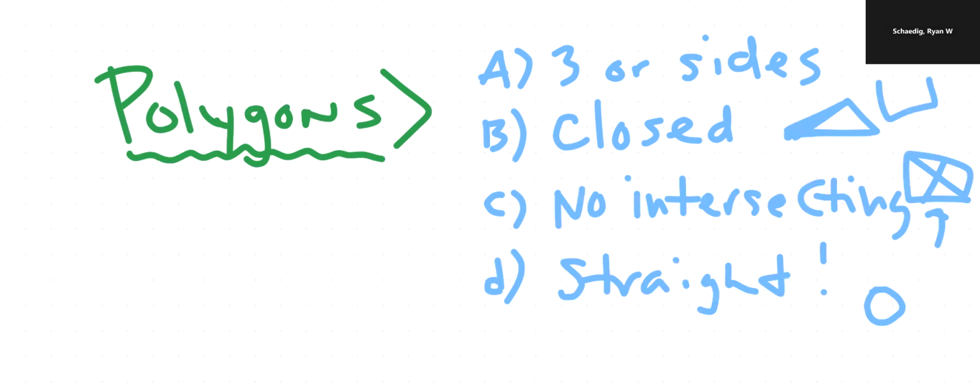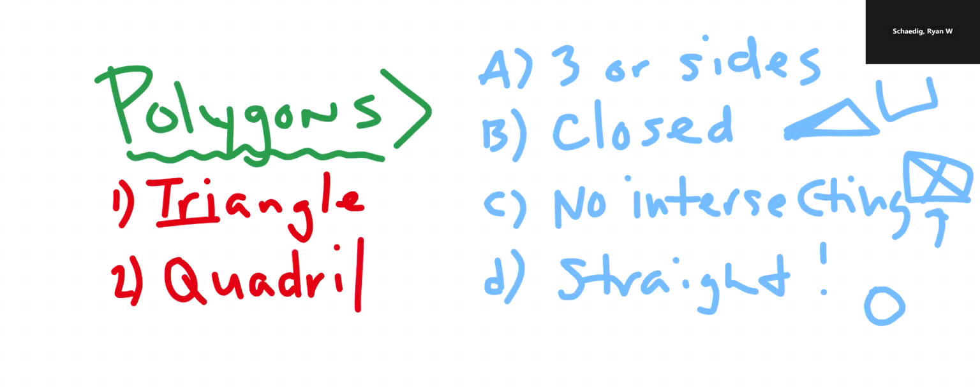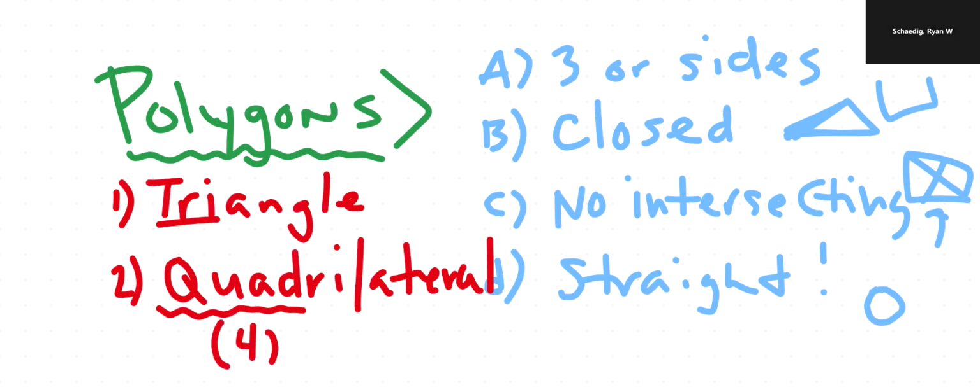With that being said, we looked at the different types of polygons, right? Like things that we already know. Like we know that we have a triangle, which is literally just a three-sided polygon, and we'll talk more about that later. But today we're going to focus on the quadrilateral. Quad refers to four, and lateral refers to side. So that's what we're going to take a dive into today. We're going to look at the world of the quadrilateral.